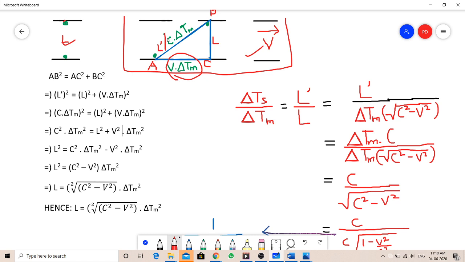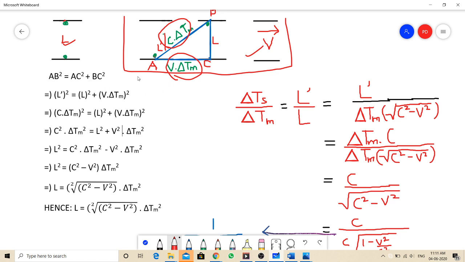One more interesting thing here is that c is not v, because it is a light ball which is traveling from here to here. It is a light ball making a trajectory from here to here. So it is c times delta tm. It is the distance covered by light, given by the speed of light times how much time it takes to get there, that is c multiplied by delta tm.